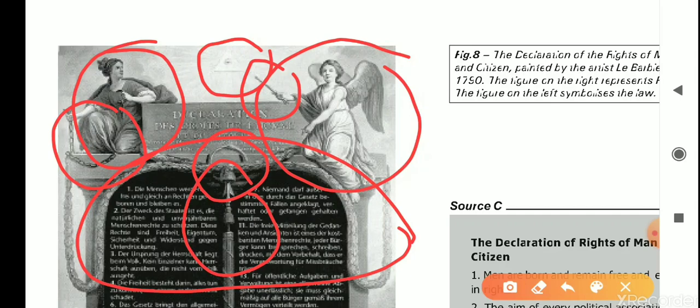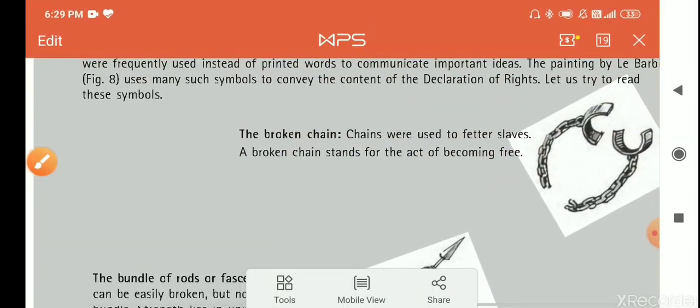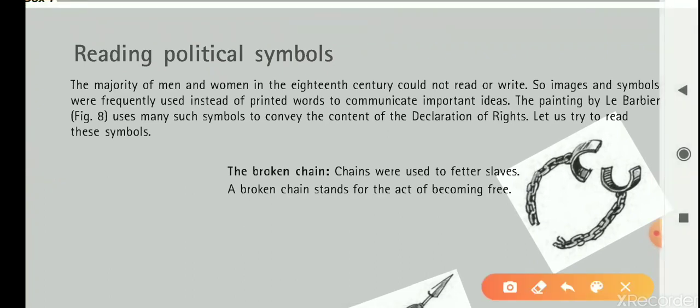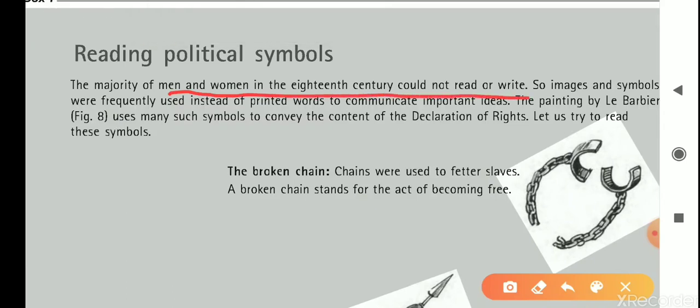Now we will explain these things. First of all, reading political symbols. The majority of women in the 18th century could not read or write. So images and symbols were frequently used instead of printed words to communicate important ideas.